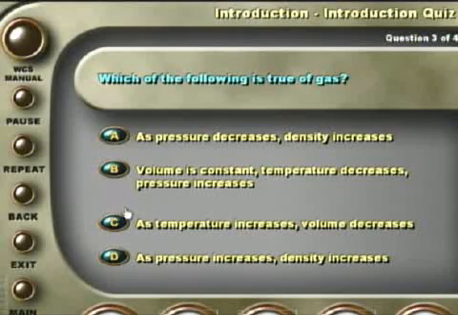Which of the following is true of gas? A. As pressure decreases, density increases. B. Volume is constant. Temperature decreases, pressure increases. C. As temperature increases, volume decreases. D. As pressure increases, density increases. That's right.